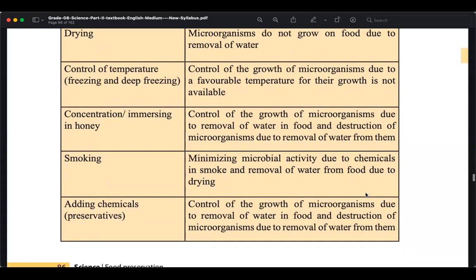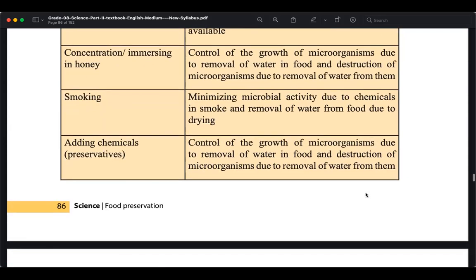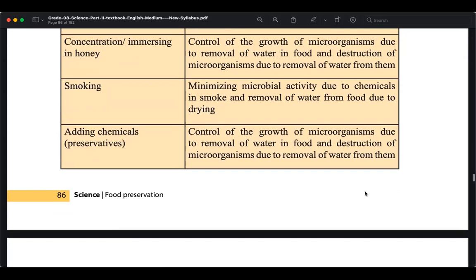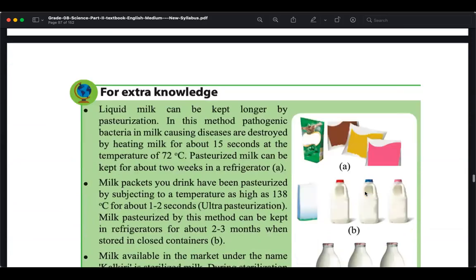Adding chemicals, these are called preservatives. That is another easy way of protecting food. Chemicals like citric acid can keep the fruit or vegetable. After cutting, you can put citric acid to stop the color changing, and we can also put some preservatives to keep it for a long duration. But these are chemicals. It's not a natural way.